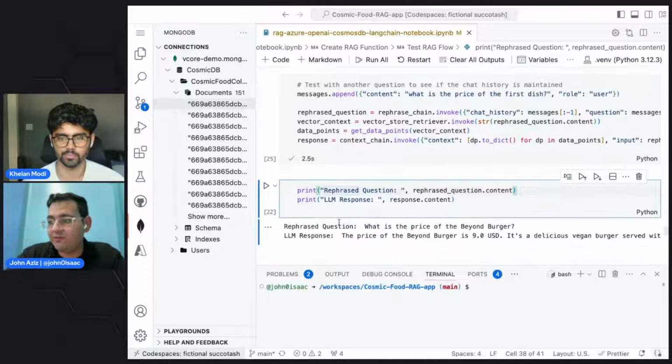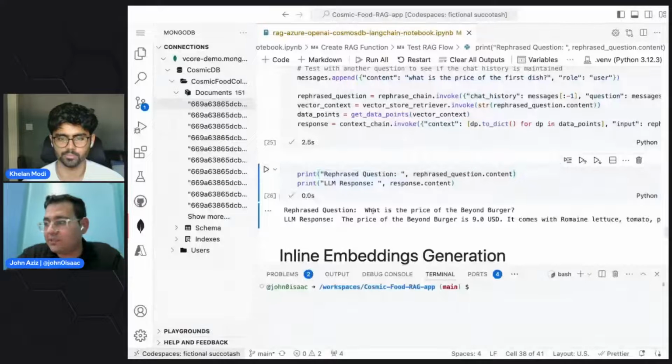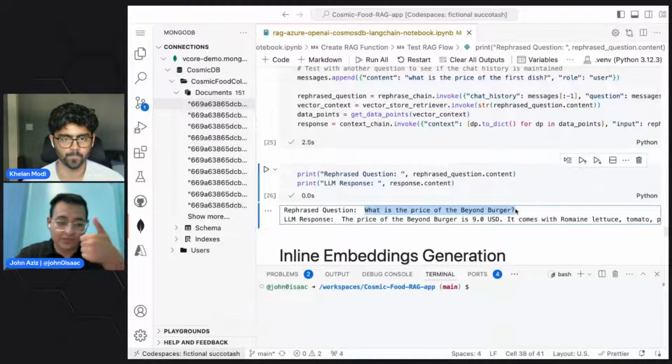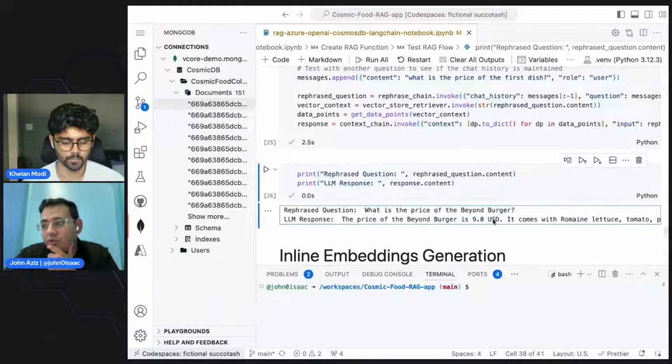Now let's print it. So it says, what is the price of the Beyond Burger? This is our rephrased question. It passed this one. And then the price of Beyond Burger is $9, which is correct. It's with Romaine salad and lettuce and so on.